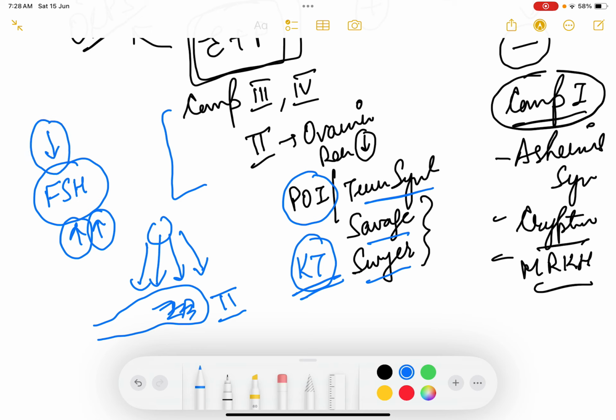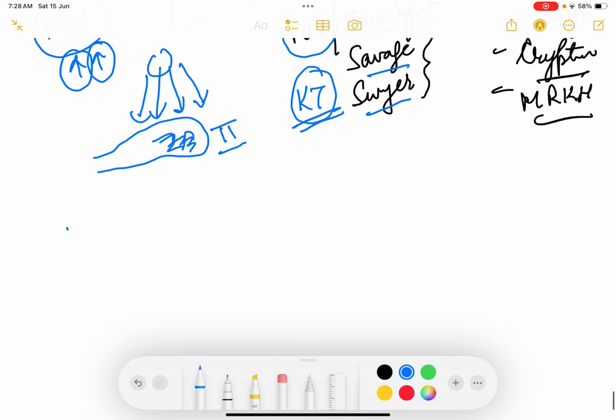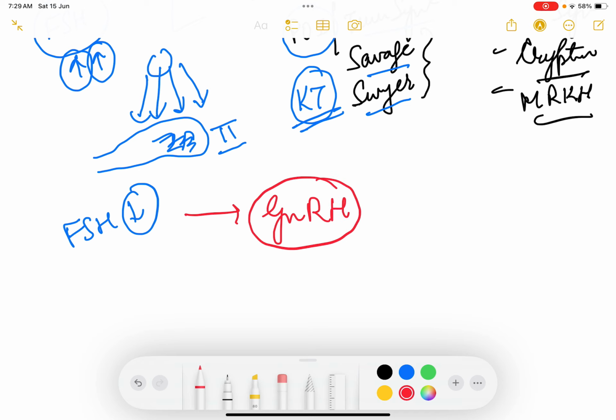But when the FSH level is low in the body, it means the anterior pituitary is not able to secrete. So it can be a defect of compartment 3 or compartment 4. When the FSH level is low, next you go for GnRH levels in the body. If the FSH level is low and the GnRH level is high, it means the defect is in compartment 3, because compartment 4, the hypothalamus, is secreting more and more GnRH.